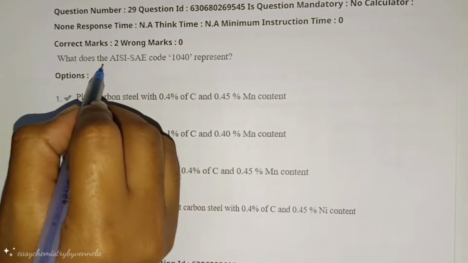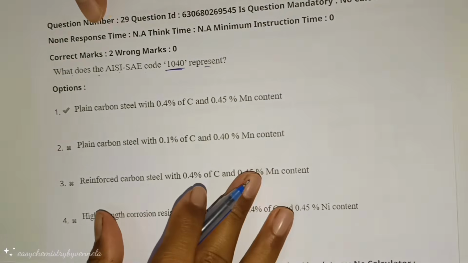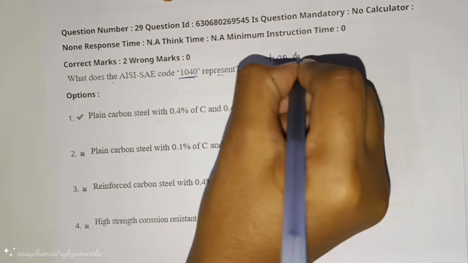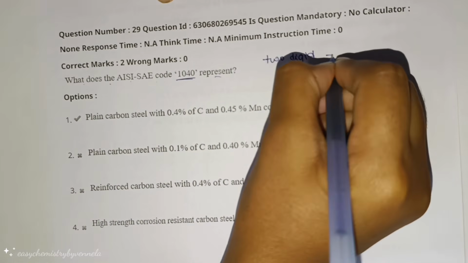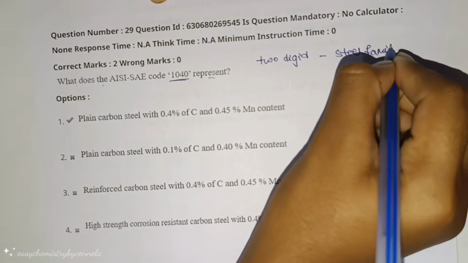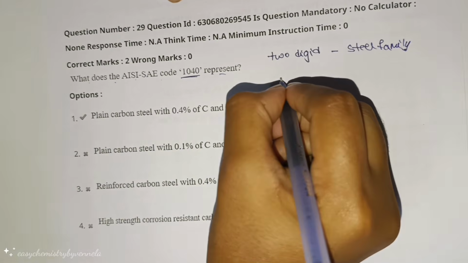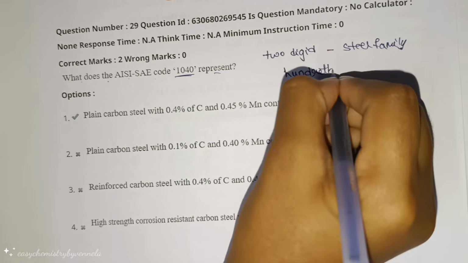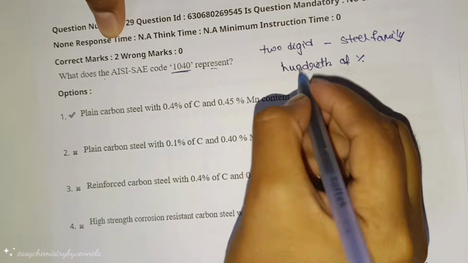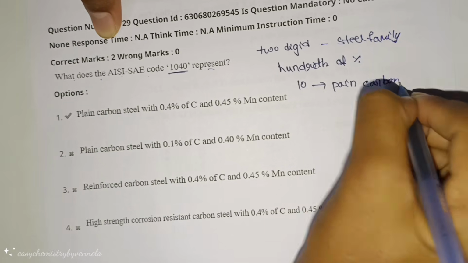Next question. What does the AISI code 1040 represent? For ordinary carbon steel, the first two digits indicate the steel family. Then the last two digits approximately indicate the carbon content in hundredths of percent. Here 10 is the plain carbon steel.